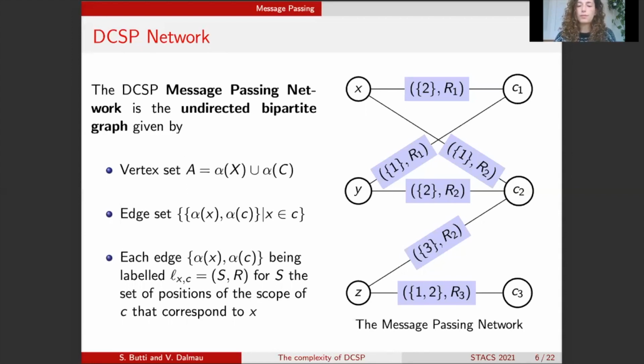Now, this factor graph is a labeled graph, so every edge has a label, and in particular, it is labeled with the corresponding relation of the constraint that is incident to that edge, and it is labeled with a set which contains the positions in the scope of the constraints where the corresponding variable appears.